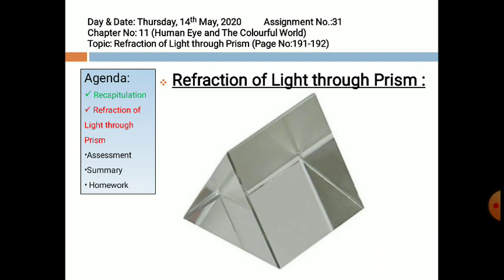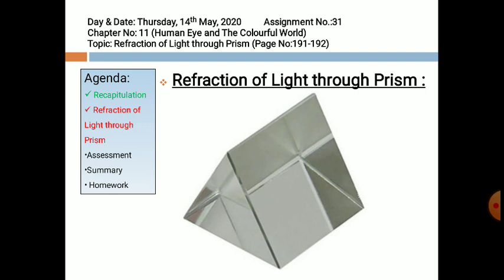Refracting surfaces of a prism. The two rectangular surfaces of the prism are known as refracting surfaces of the prism. Refracting edge: the line at which the two refracting surfaces of a prism meet is known as the refracting edge of a prism. A prism consists of two triangular surfaces and three rectangular surfaces.